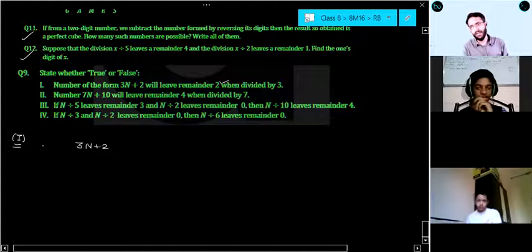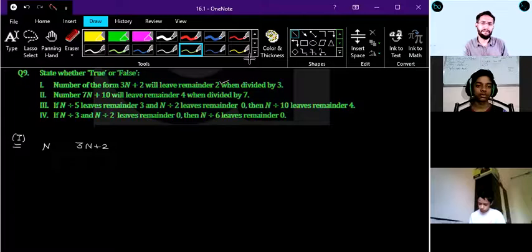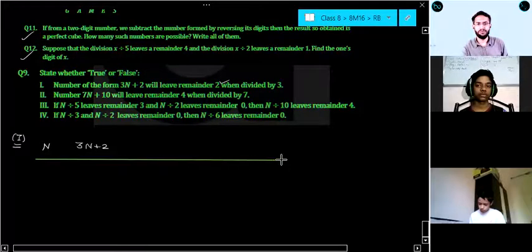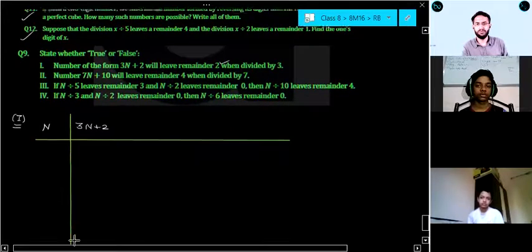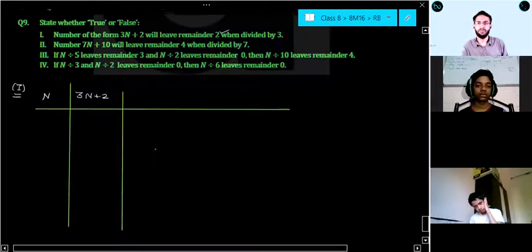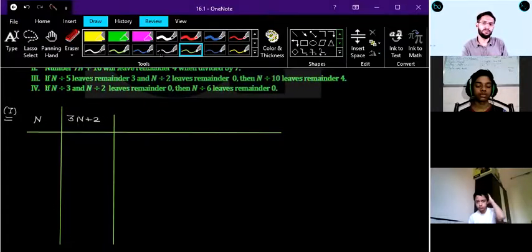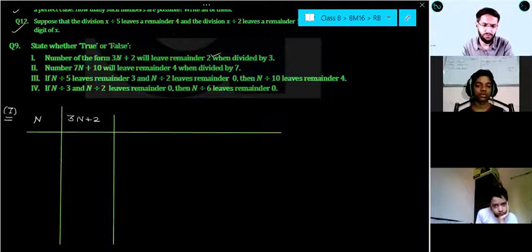So let us try to put different values of n.